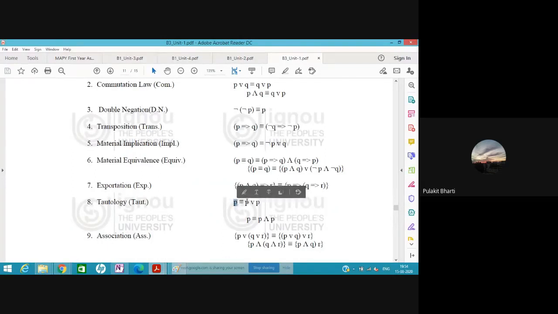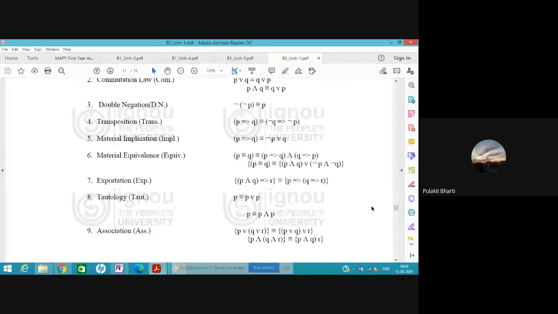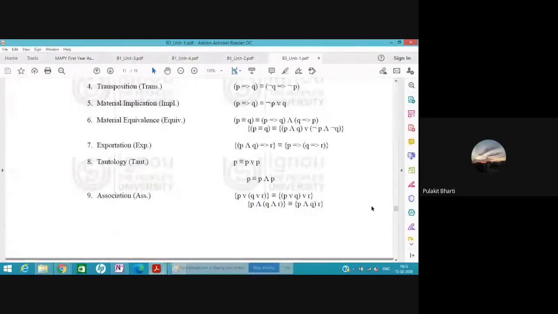That P is identical with P OR P, and P is identical with P AND P. This is the tautology of tautology. We are actually saying the same thing here. So you understand these are the rules of replacement.